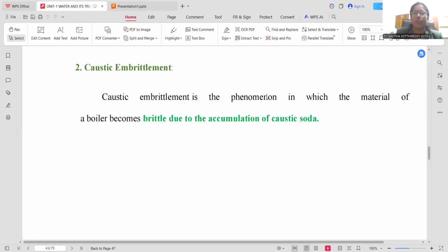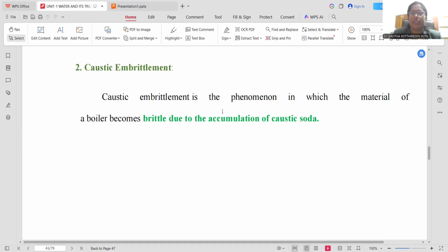The session is going to deal with the concept called caustic embrittlement. Caustic embrittlement is the process taken as a boiler trouble. This is part of the water and its treatment chapter, where we are dealing with a series of sessions based on engineering chemistry topics. All are available at the channel Dr. Kavitha Chemistry Academy, right? In continuation to all your concepts, caustic embrittlement is taken into consideration for this session.